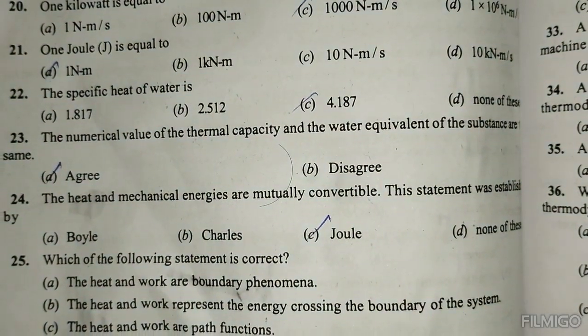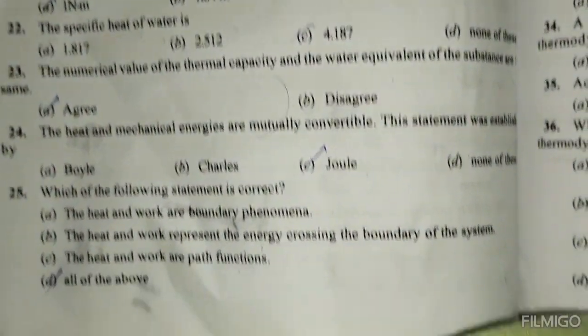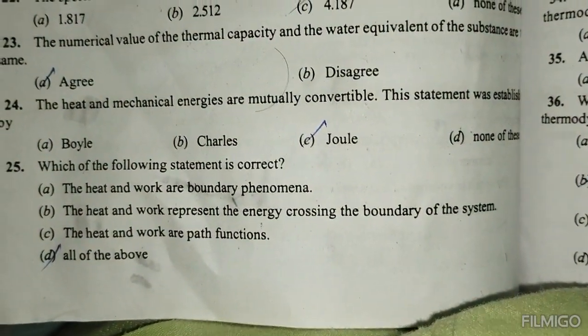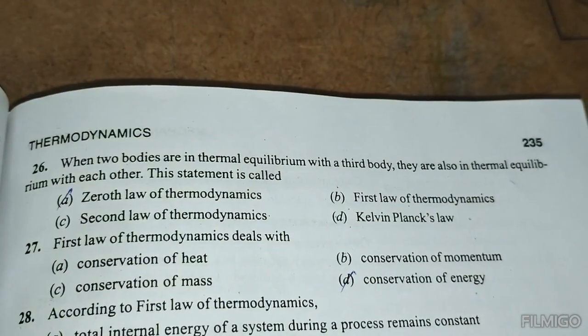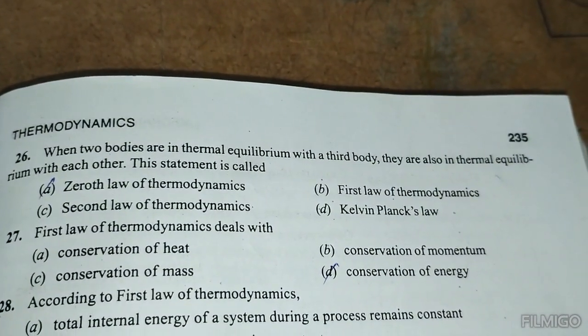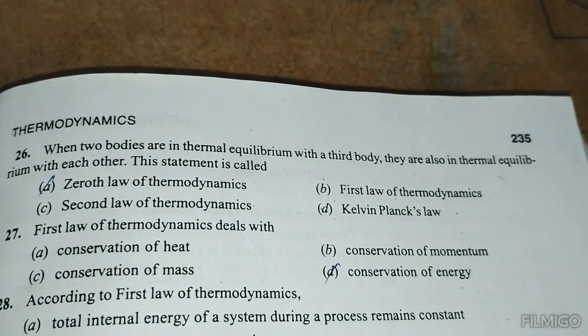The heat and mechanical energies are mutually convertible. This statement is established by Joule. Which of the following statements is correct? All of the above. When two bodies are in thermal equilibrium with a third body, they are also in thermal equilibrium with each other. This statement is called the zeroth law of thermodynamics.